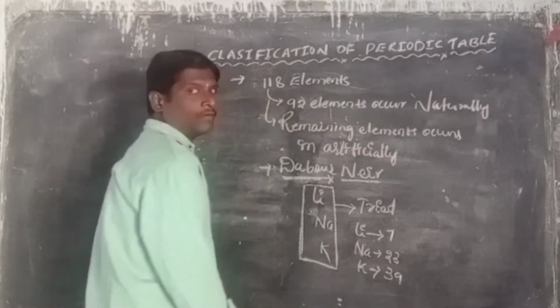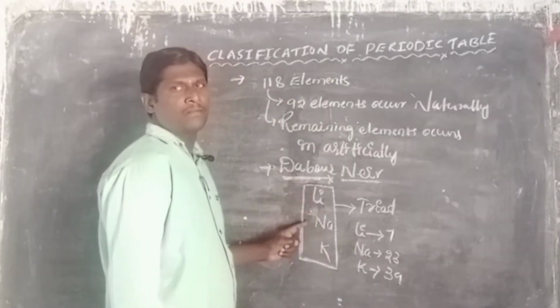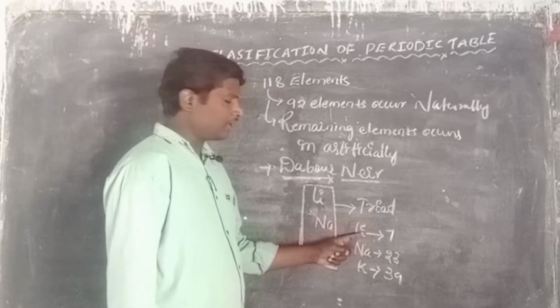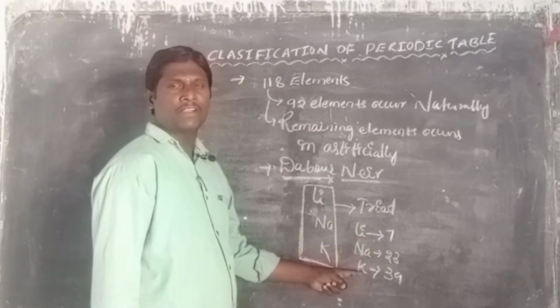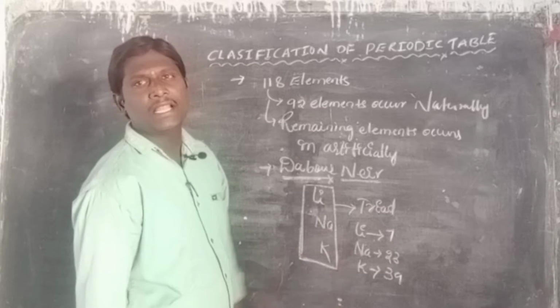What is the concept of Dobereiner's triad? In this triad, the average of the atomic weights of the first and third elements is approximately equal to the atomic weight of the middle element.